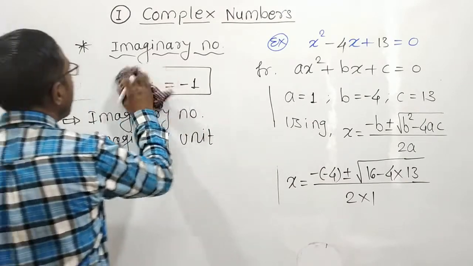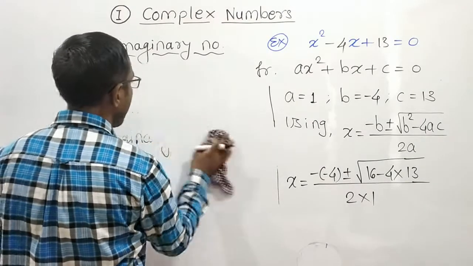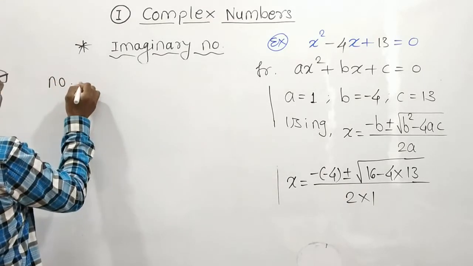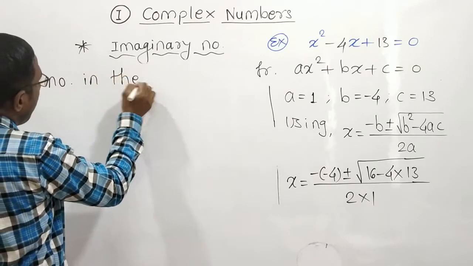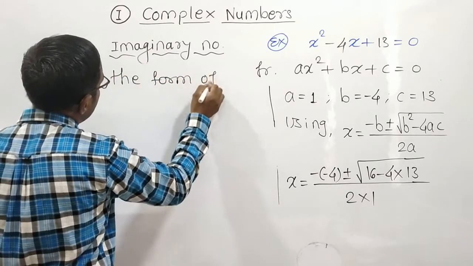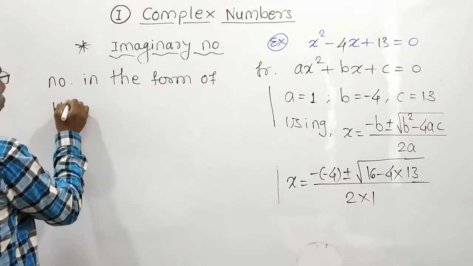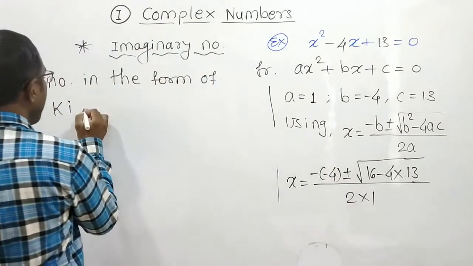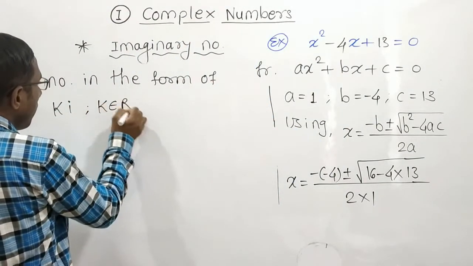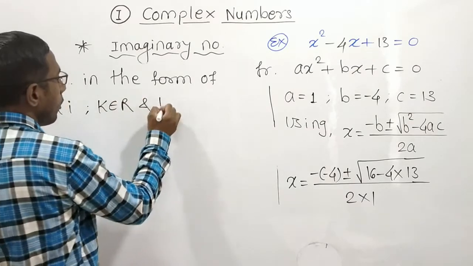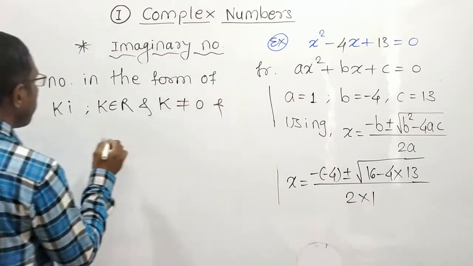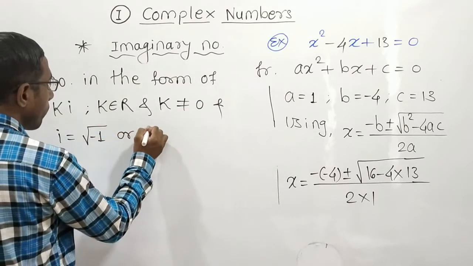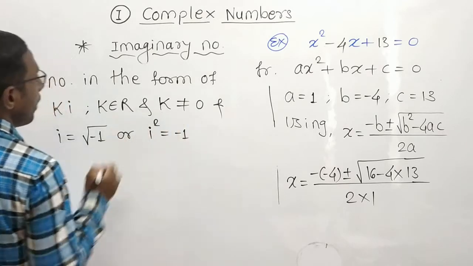The definition is like this. The number in the form of k into i, the standard definition, where k is a real number, k is not equal to 0, and i is equal to square root of -1, or i square is equal to -1.